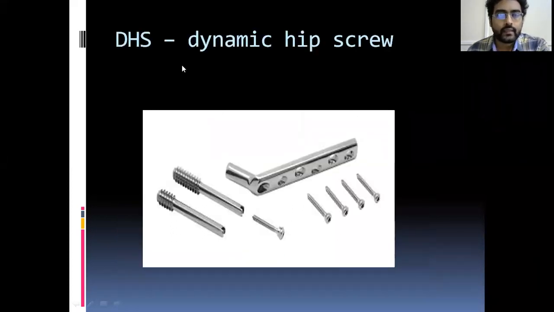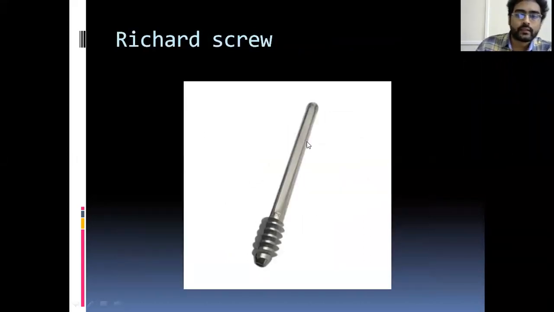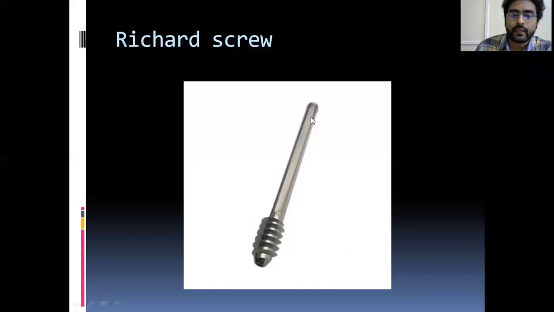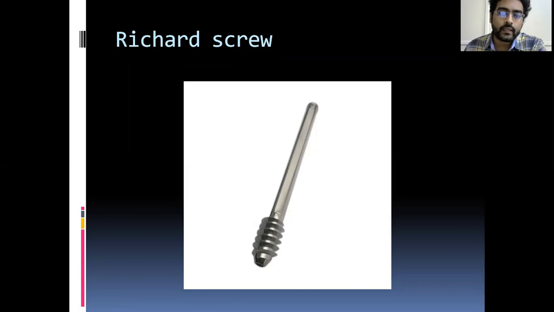Next comes the DHS. This is the dynamic hip screw, otherwise known as the sliding hip screw. The basic concept is here. First see the parts of this implant. Here is a barrel plate, a plate with a barrel. This round one is the barrel, and this is the Richards screw. It has a typical configuration. The distal tip has threads, and the proximal tip is cut into a rectangular, not a circular, shape because it should prevent the rotational component of the head. You don't need to understand it, but it has a rectangular configuration.